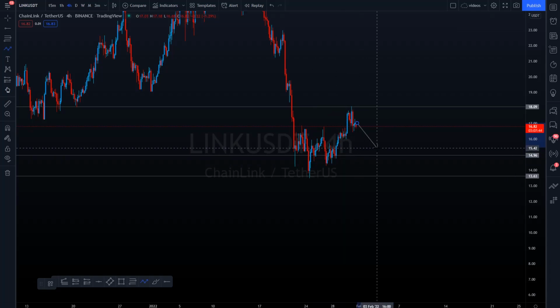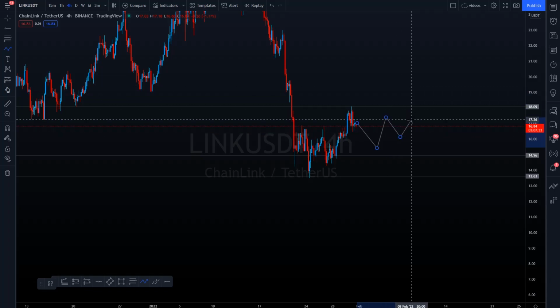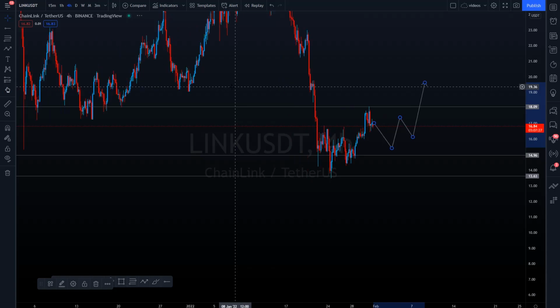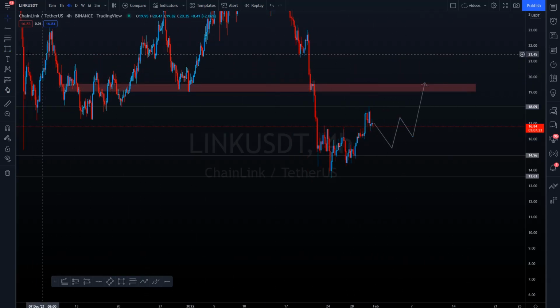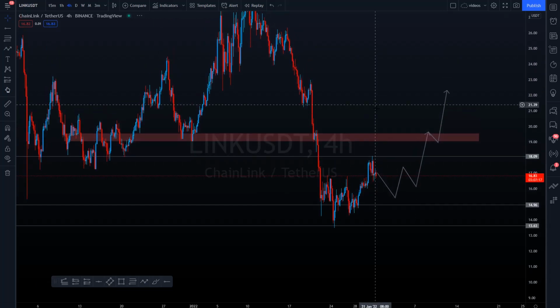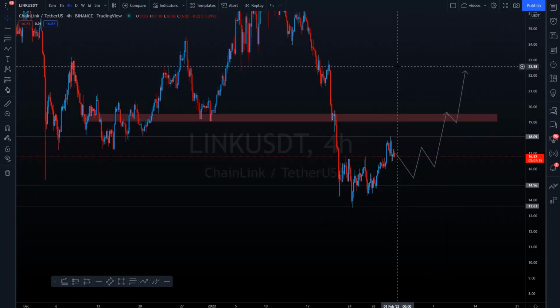So for that reason, I would love to look for something like 15.42, try to get up above 17.30, 17.4, hold high range, and then try to pump above the 18 level. Here it's important that this time we do get above the 18 level, all the way to 19s would be nice. If you can get above that, probably another retracement or just a crypto pump, dependent on, of course, Bitcoin. If Bitcoin is joining Link, I'm sure that Link will pop off something like this, and I'm really looking forward to that.